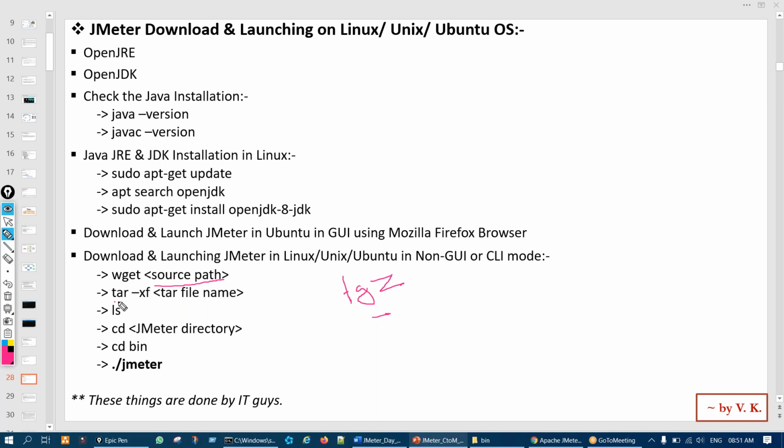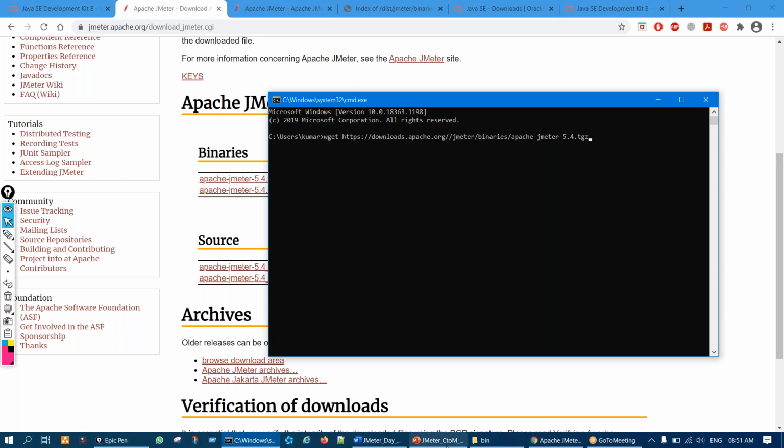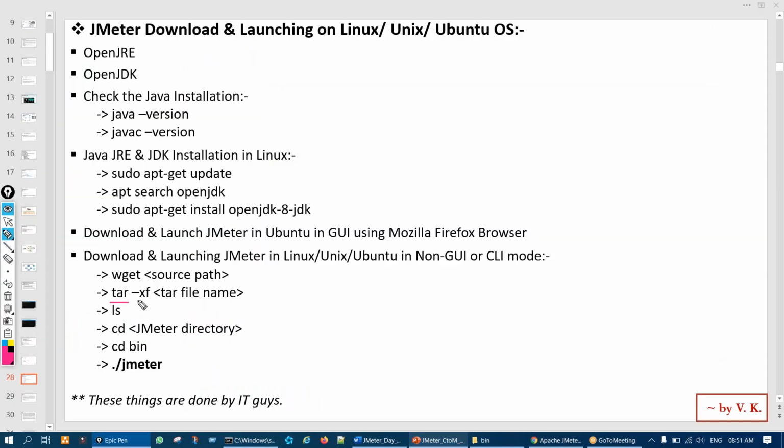To decompress, type tar -xf and the name of the tar file you downloaded, Apache JMeter tar; it will be downloaded with the same file name. Give the same file name after downloading, and it will extract for you using the terminal.